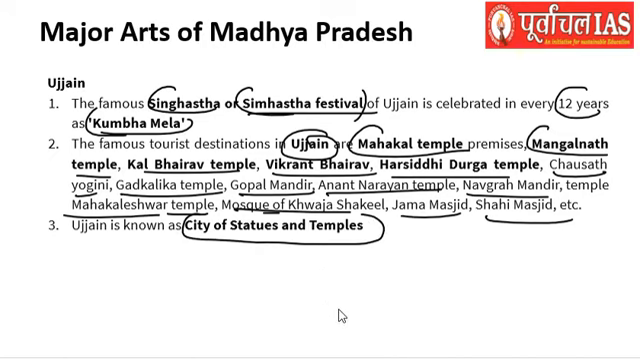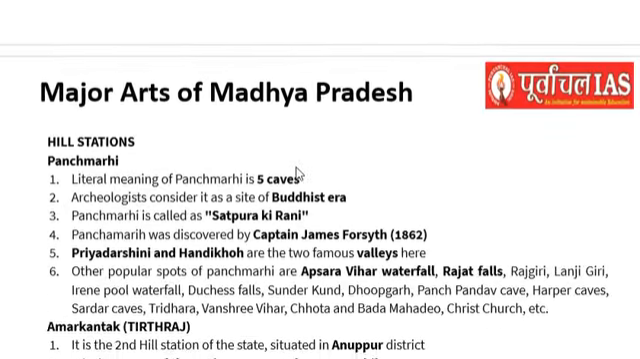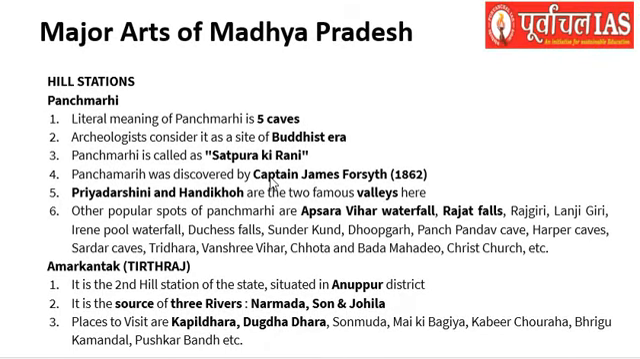So Ujjain, as we have seen, the main thing you need to remember is that it is called the city of statues and temples, and Ujjain itself is famous for the Singhastha, which is celebrated every 12 years. Right. So various other places you need to remember. Then the hill stations are of prominence as far as Madhya Pradesh is concerned and the tourism in the state. The most famous of the hill stations we'll be discussing here.